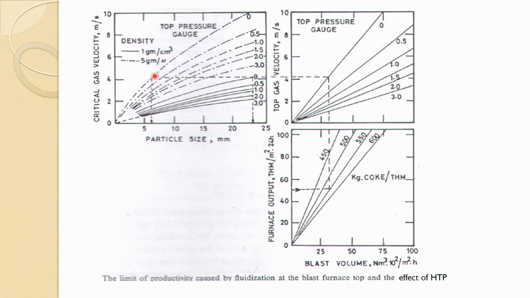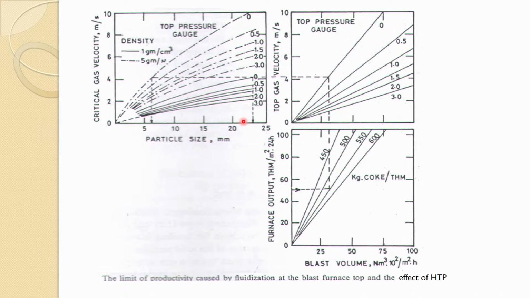This is really showing probably the minimum size, and the gas density is also important so that fluidization should not occur. So, that shows what size is needed so that fluidization does not occur.